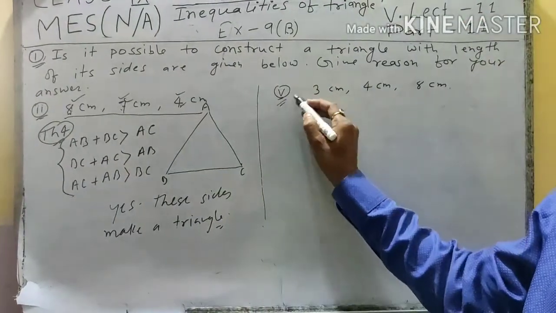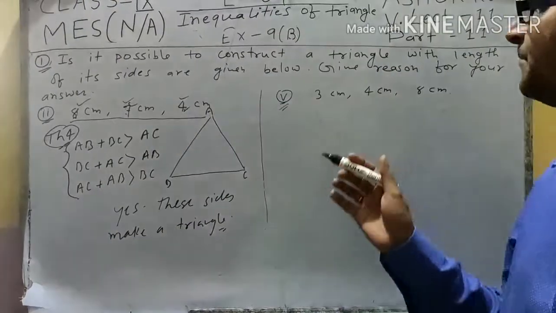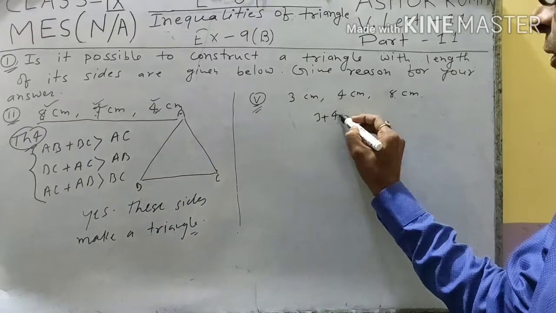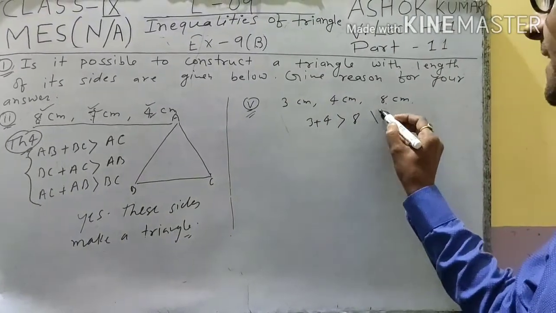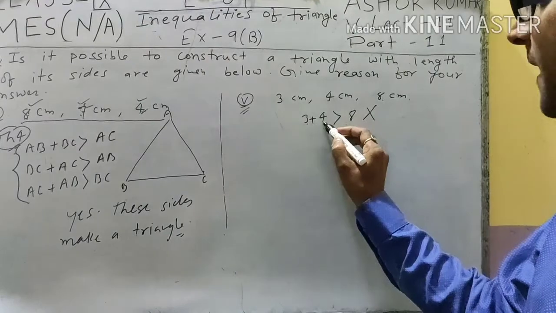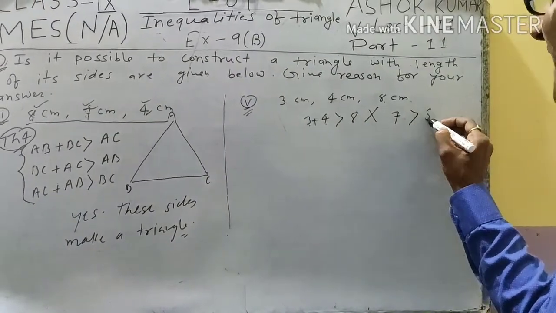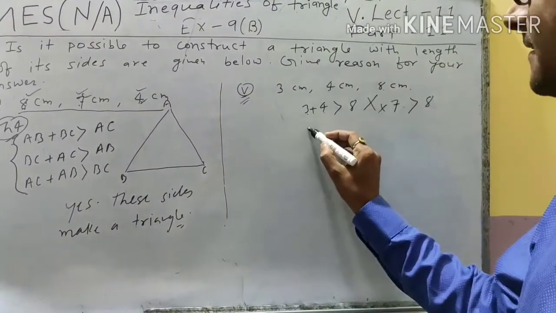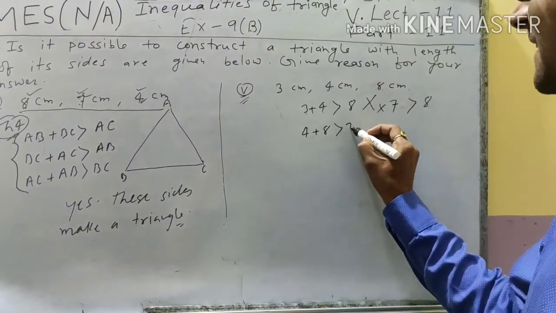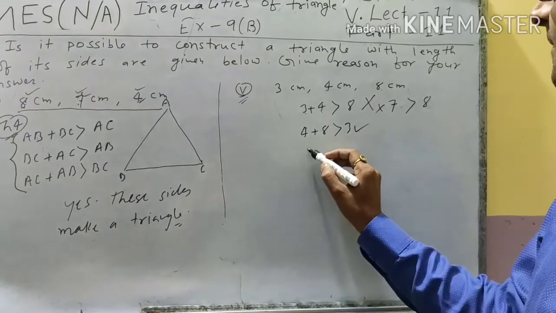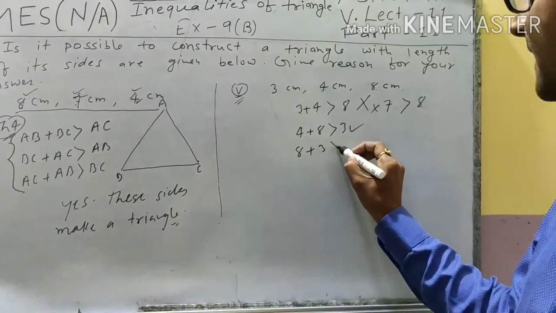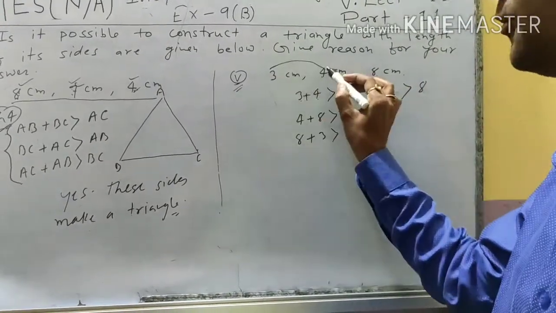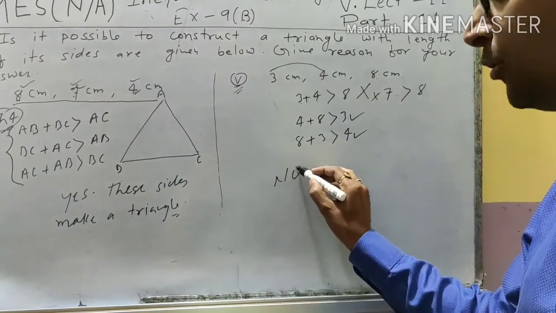Again student, question number 5 in same situation. 3 plus 4 is greater than 8. No, this condition is false. Because 3 plus 4 is equal to 7. 7 is not greater than 8. 7 is less than 8. The condition doesn't hold. But in second case, 4 plus 8 is greater than 3. Yes, condition hold. 8 plus 3 is greater than 4. Yes. Here two conditions hold, but one condition does not hold. So here we can write no.